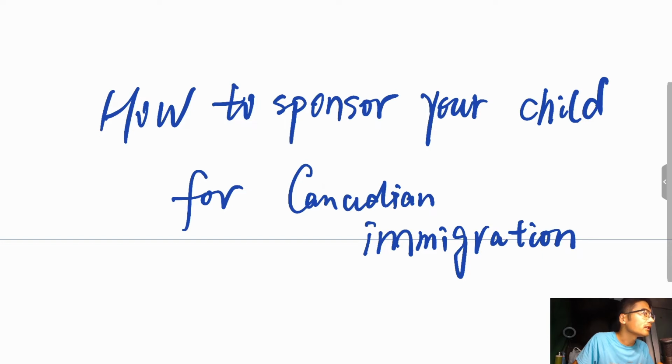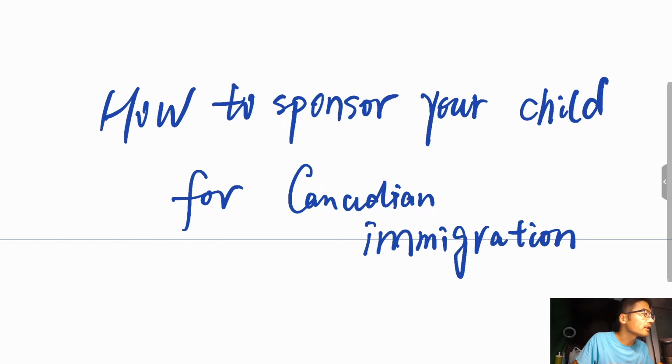Child eligibility requirements. In order to be eligible for sponsorship, a child must be dependent, meaning they are a child of a Canadian citizen or permanent resident or their spouse, are not married or in a common law relationship, and are under the age of 22.